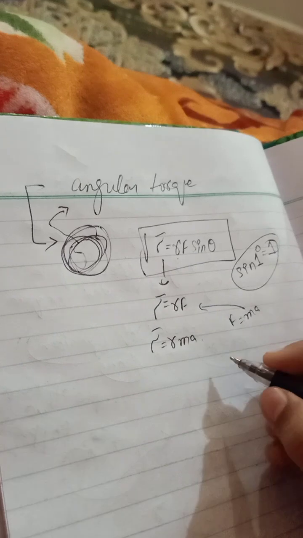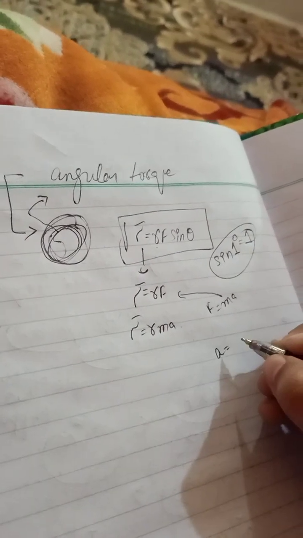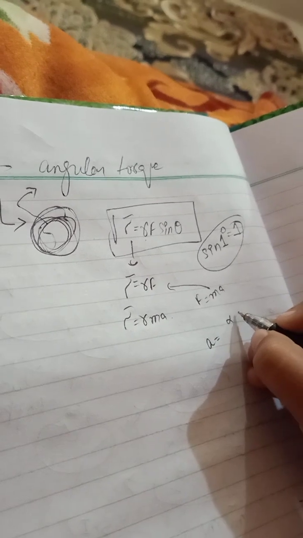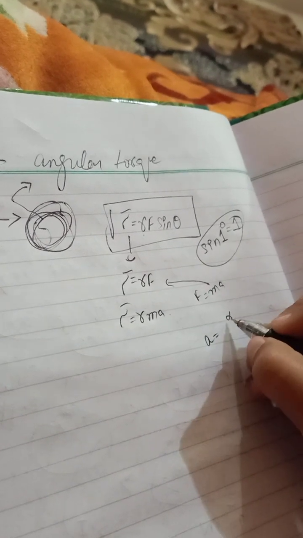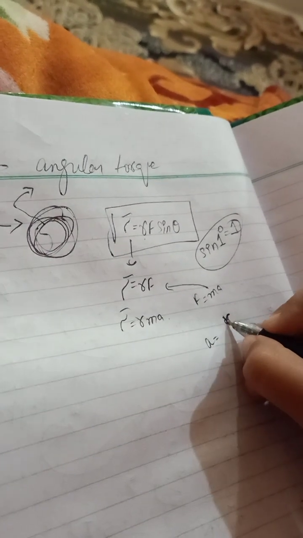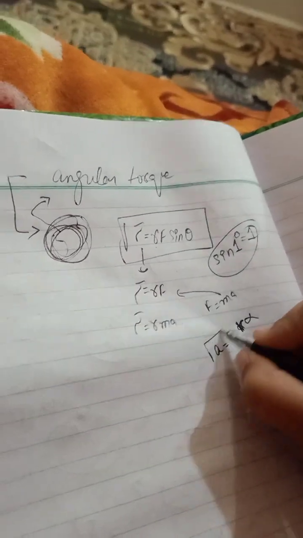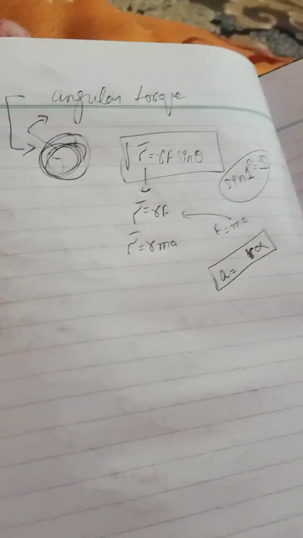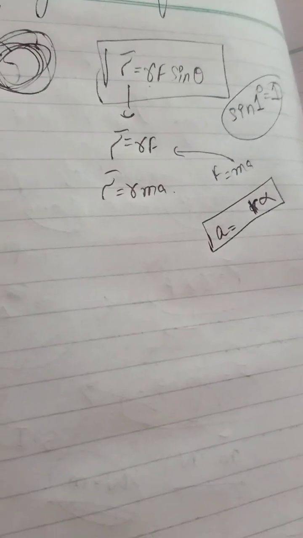After that, as you know, the formula of acceleration is the radius into the angular acceleration.